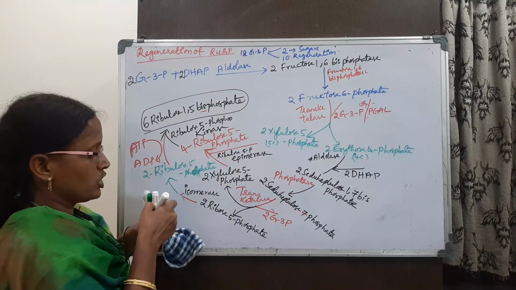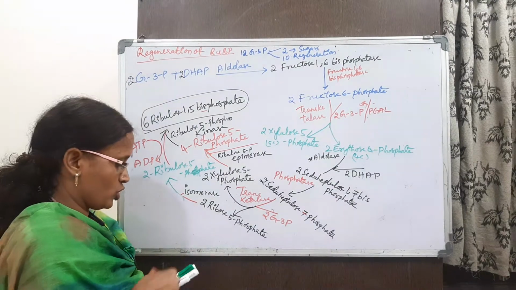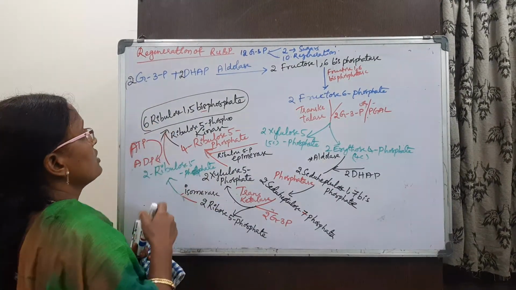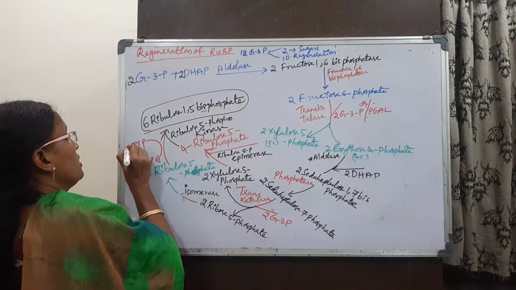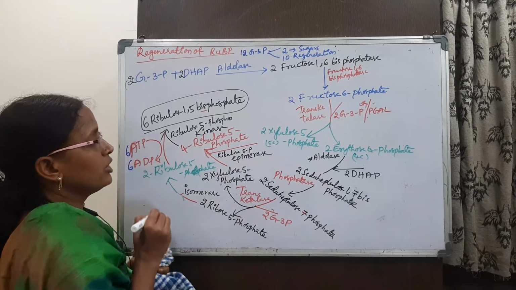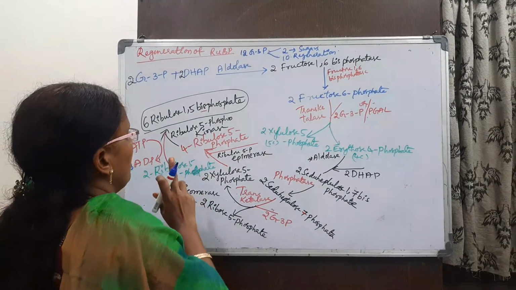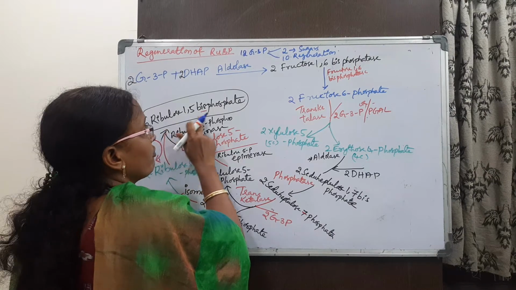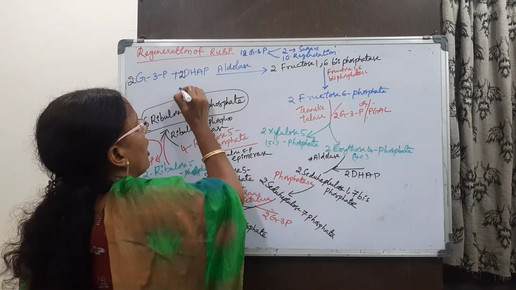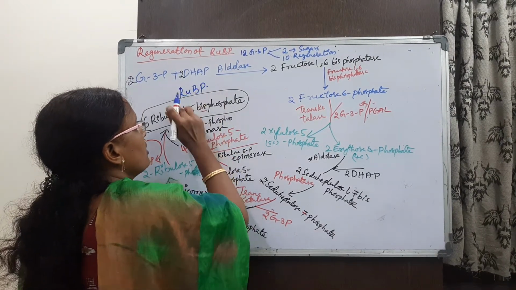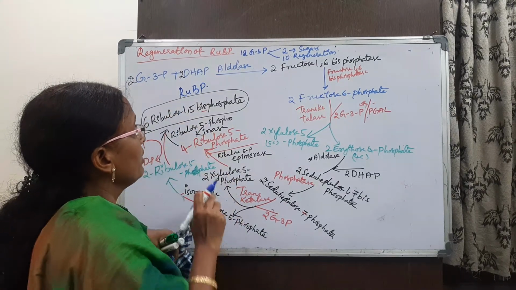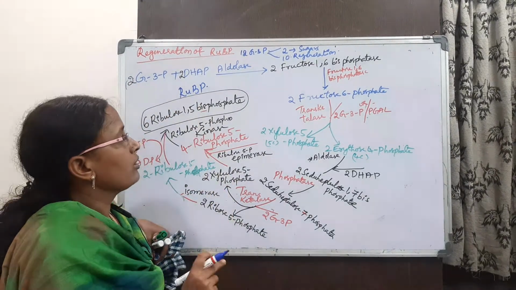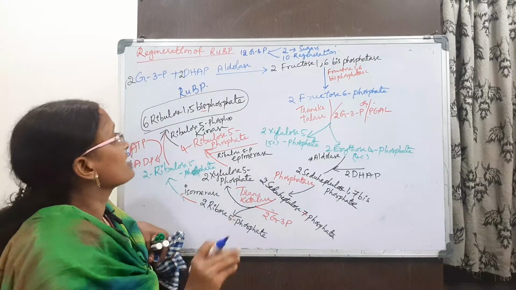How many molecules do they use? 6 molecules. Here there are 6 ribulose, so they use 6 ATPs and convert them into 6 ADPs. Ribulose 1,5-bisphosphate or RuBP, both are the same.